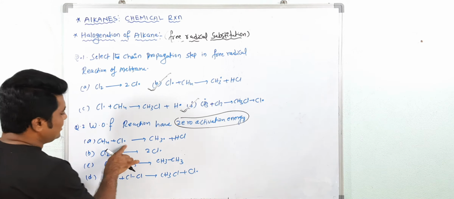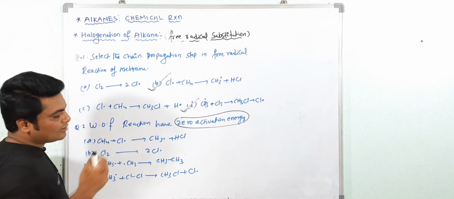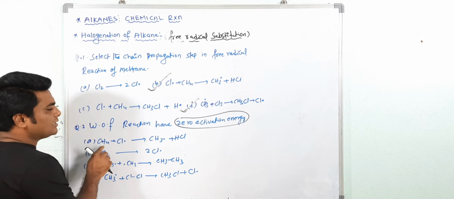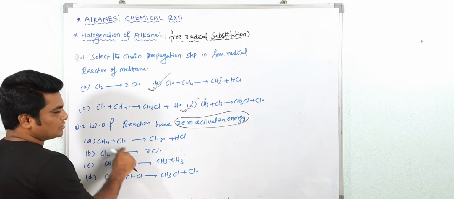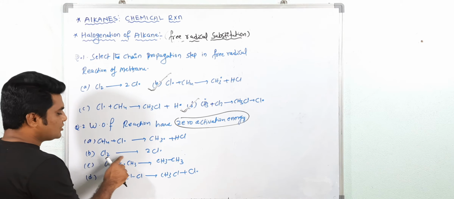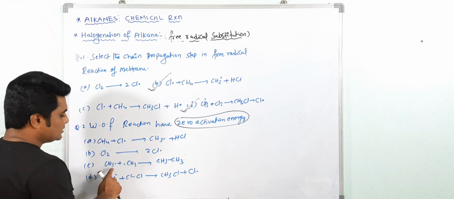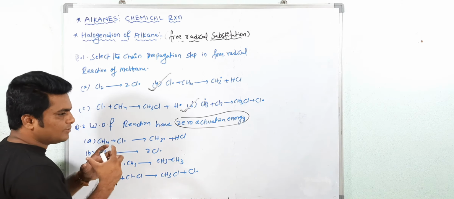See, this is the free radical. It is taking one hydrogen from methane, it means abstracting the hydrogen. To abstract the hydrogen from methane, some amount of energy is required for this chlorine radical. See, the initiation process is in the presence of sunlight, it means energy is required. See, methyl free radicals, highly reactive free radicals, are highly unstable.